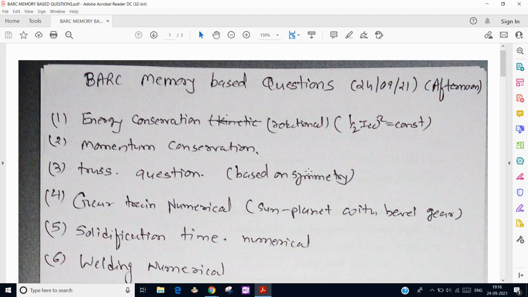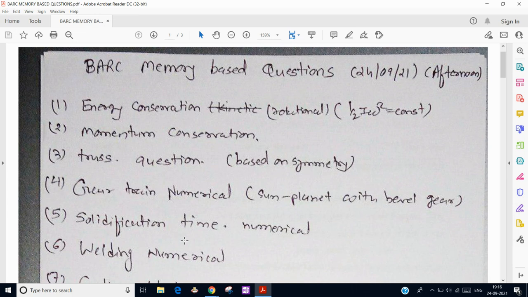Then there was one truss question. Based on symmetry, we have to find the force in one of the members. Then one gear train numerical from the theory of machines portion. A sun and planet gear train with bevel gears was there, and the input speed is given. We have to find the output shaft speed, and the number of teeth were given.